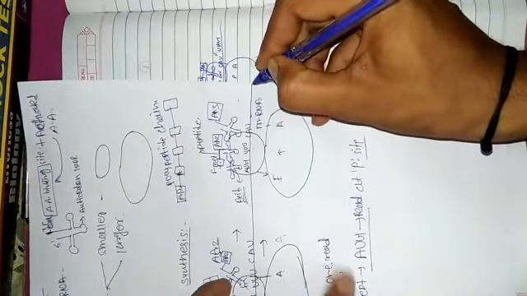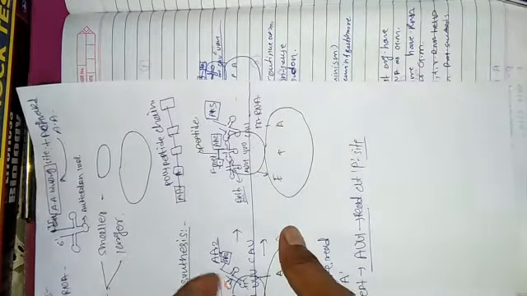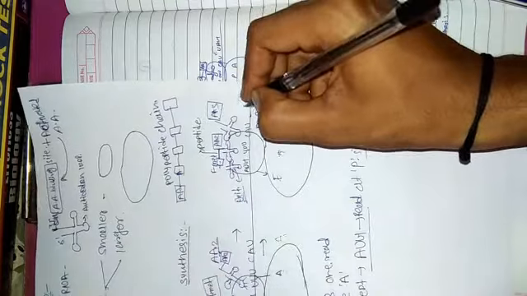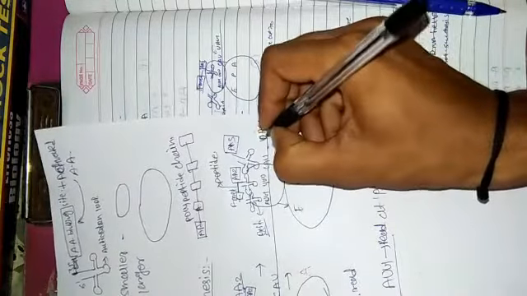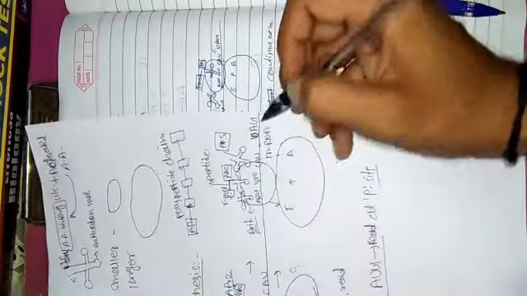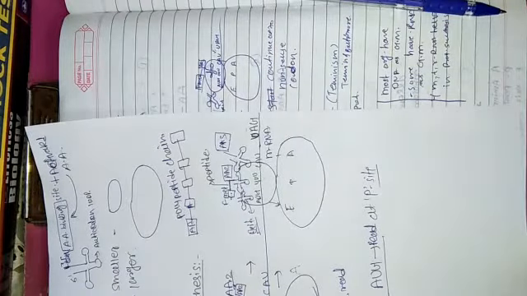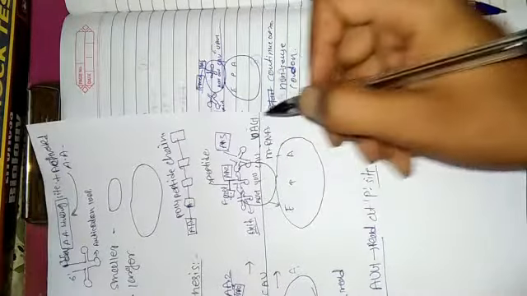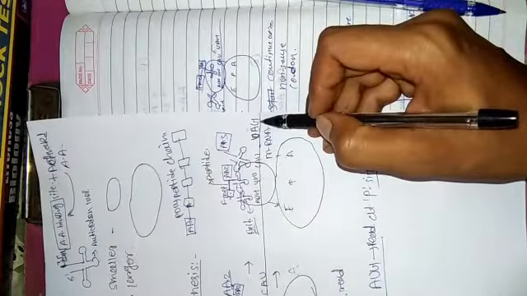This process continues till the stop codon. Suppose the stop codon is UAG, or UAA, or UGA. We have seen the three nonsense codons. The stop codon does not code for any amino acid.